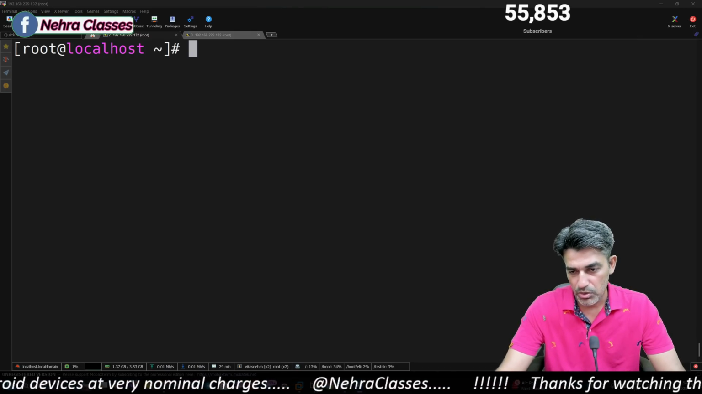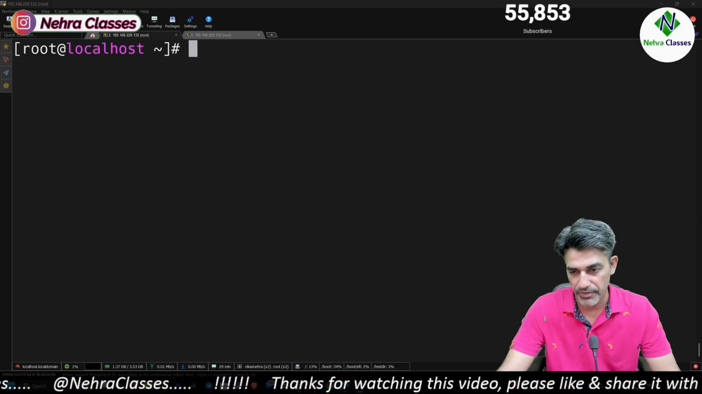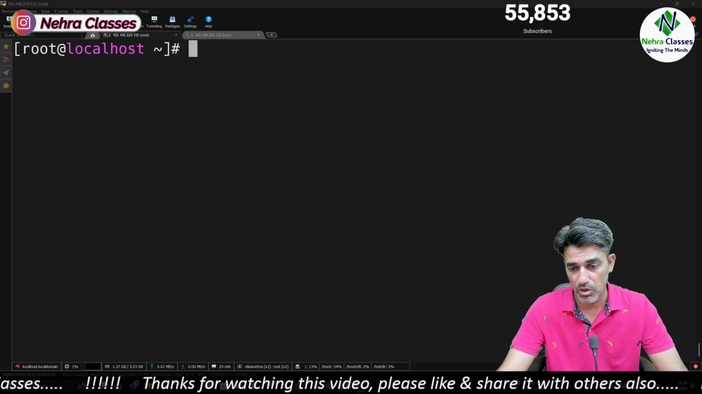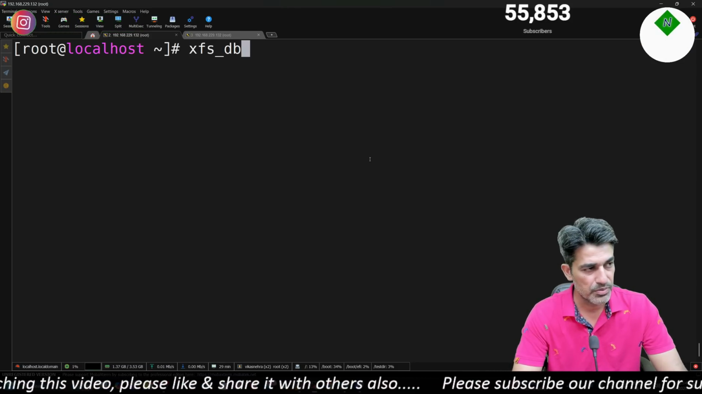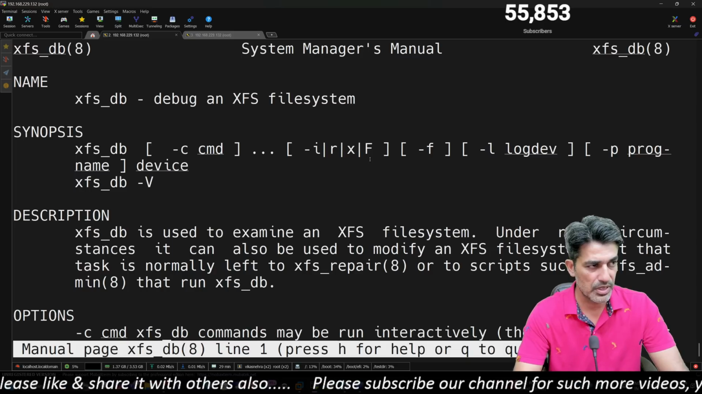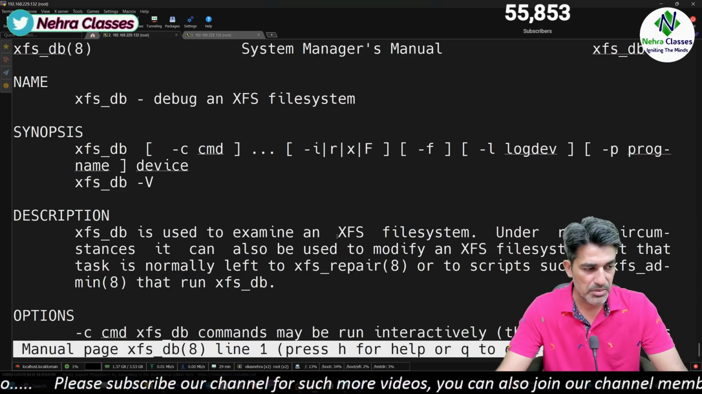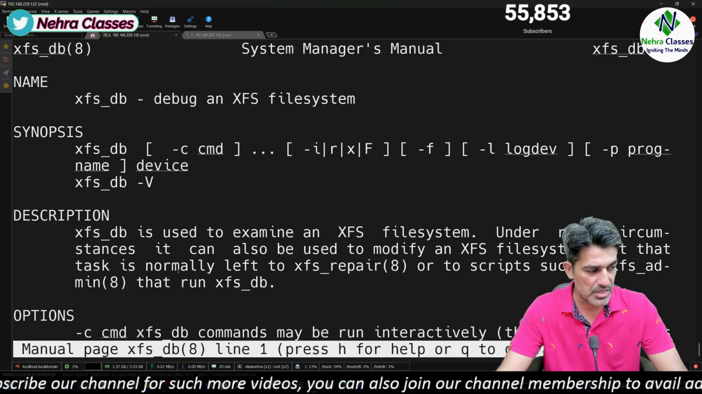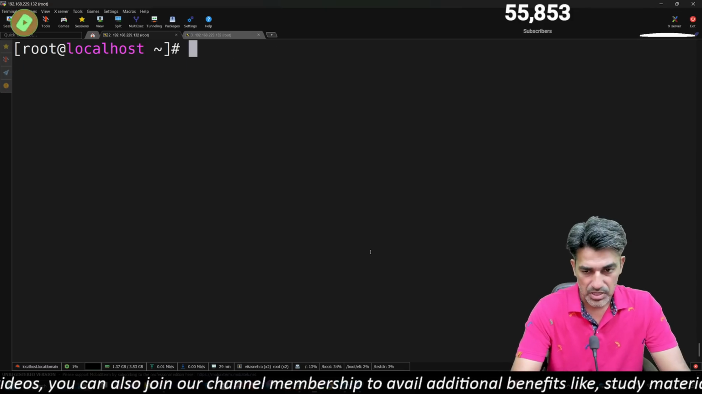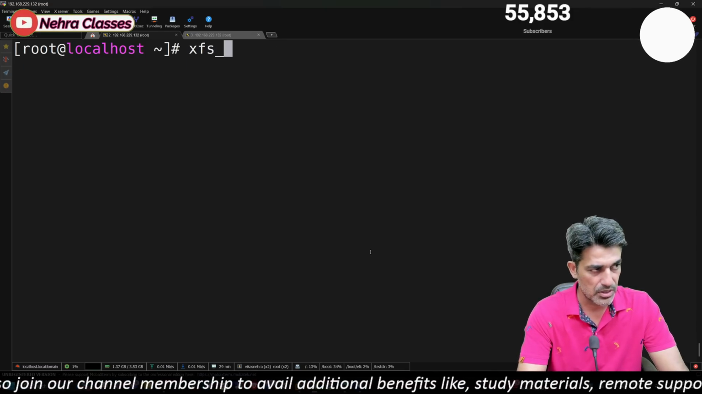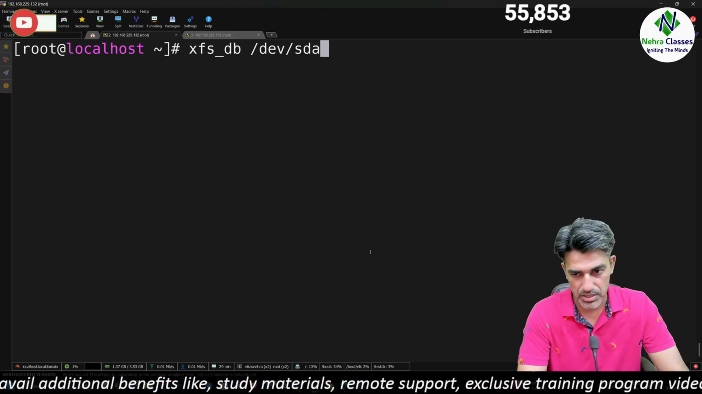Or if you want to get in-depth information, or do an in-depth inspection like metadata logs, there is a utility xfs_db that you can use. You can read the manual of this one as well. Debug an XFS file system. This command is used to examine an XFS file system. Under rare circumstances, it can also be used to modify the XFS file system. So you can use this command: xfs_db /dev/sda1,